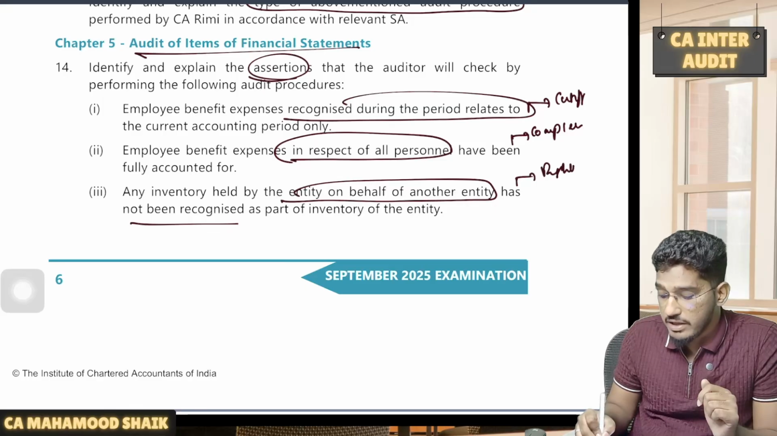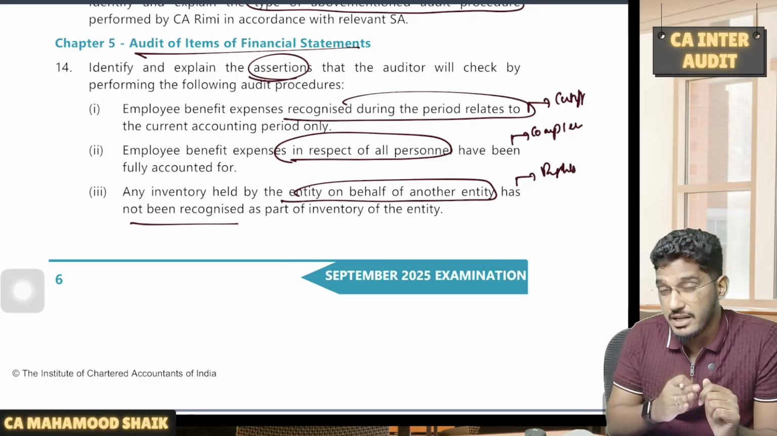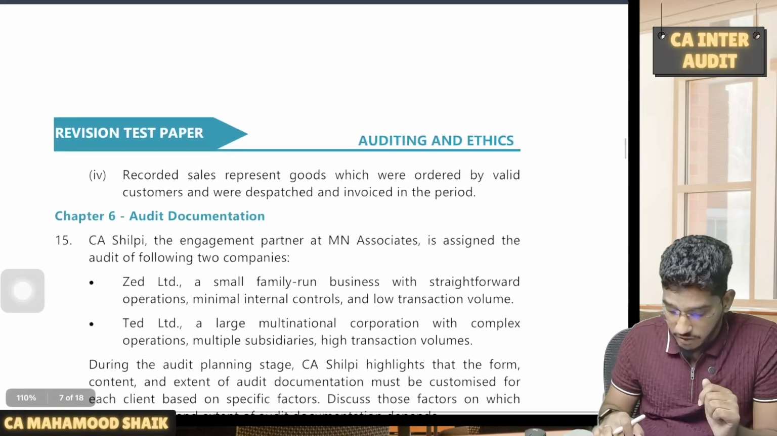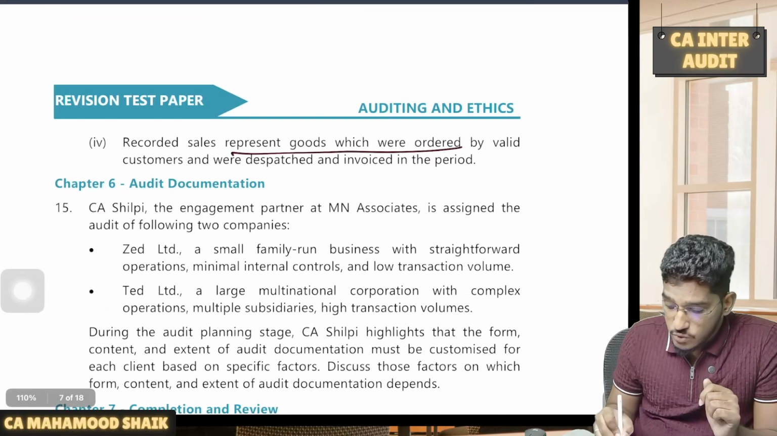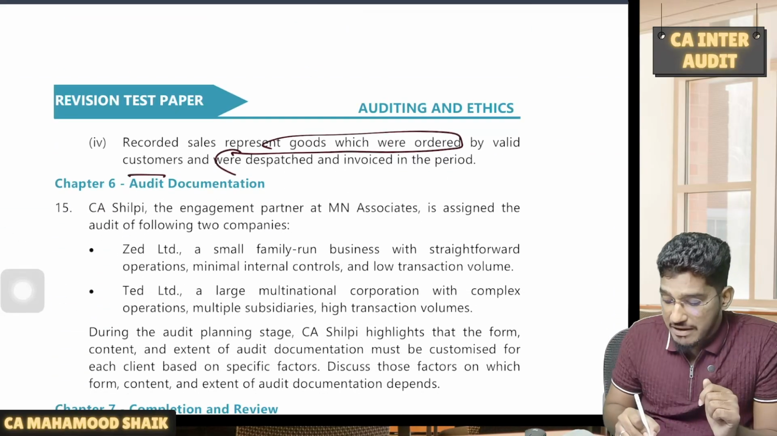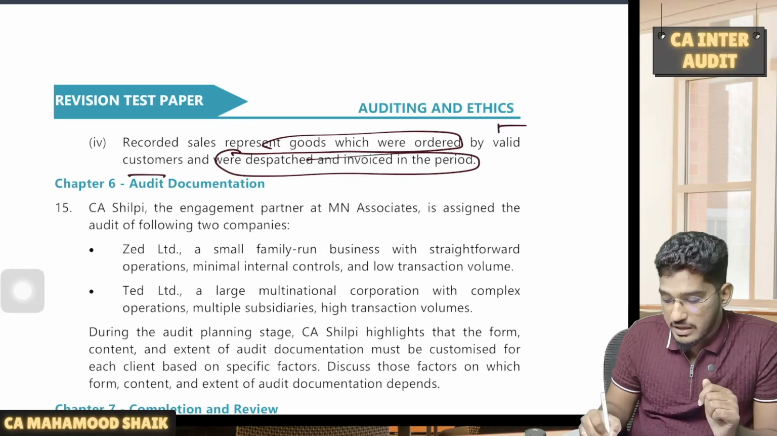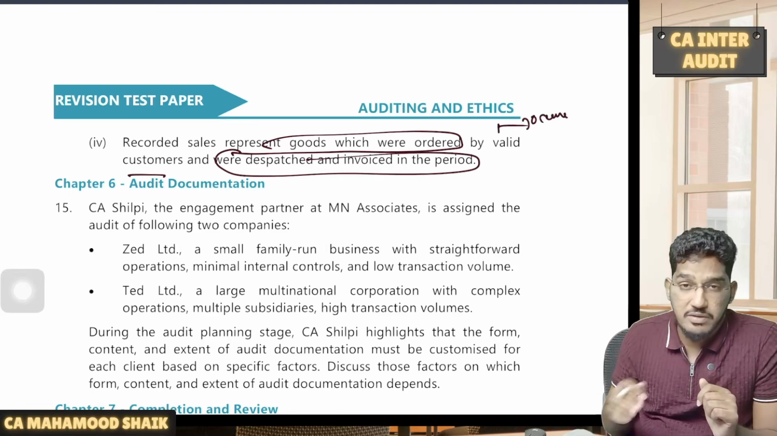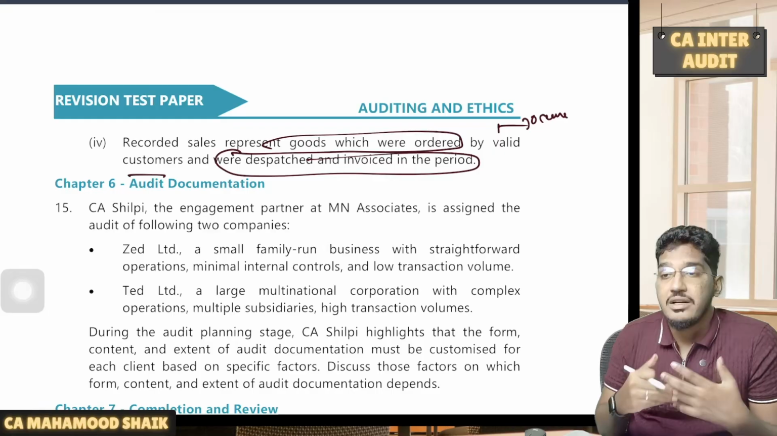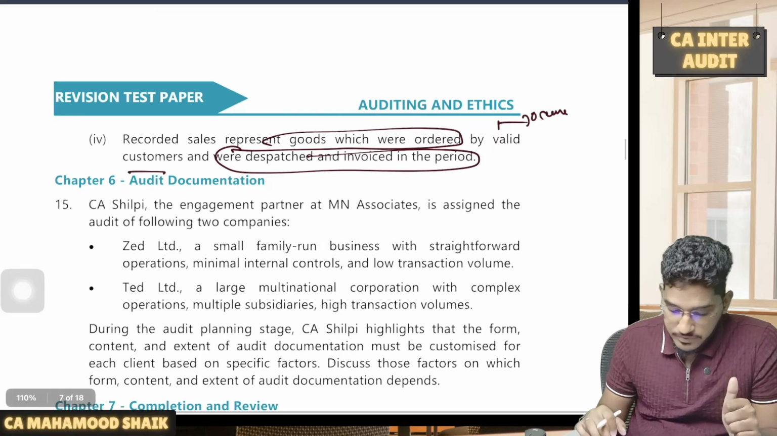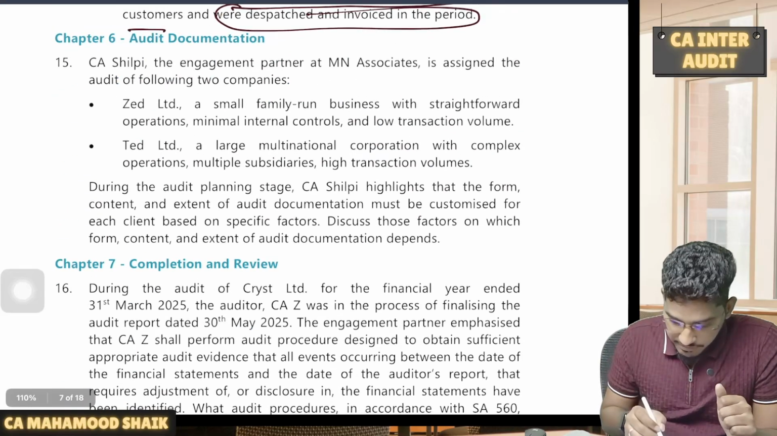Only inventory which belongs to the client, against which the entity has ownership, is recorded in the books or not. Recorded sales represent goods which were ordered by valid customers and were dispatched and invoiced: occurrence, whether the revenue that has been recognized is from transactions which have actually taken place. Then from audit documentation, we have a few questions.